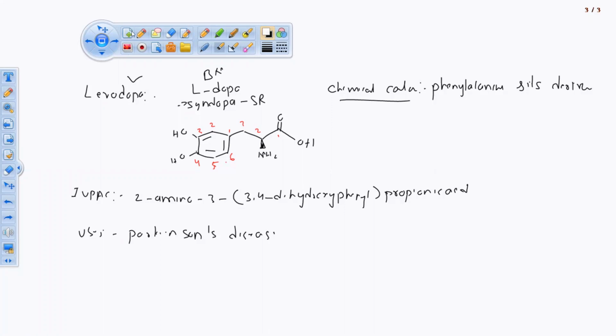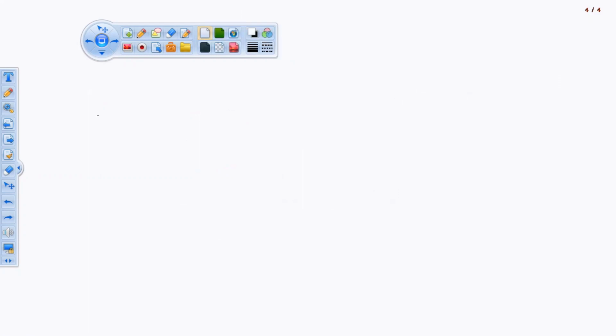Now we'll see the third drug associated with anti-Parkinsonism. Levodopa, it's over. And next we know selegiline. Selegiline, so this is the generic name for this drug.